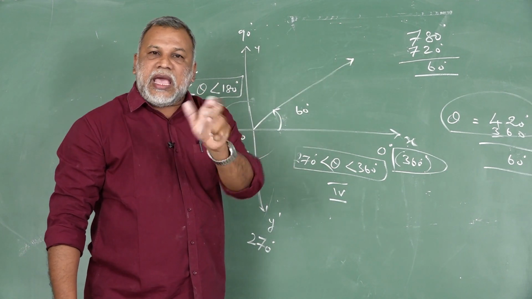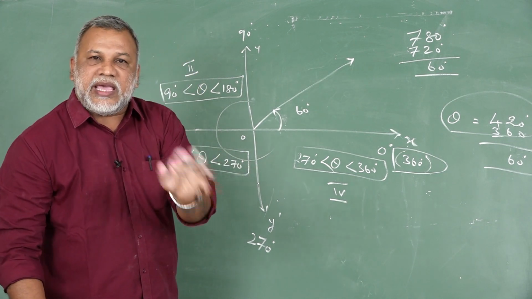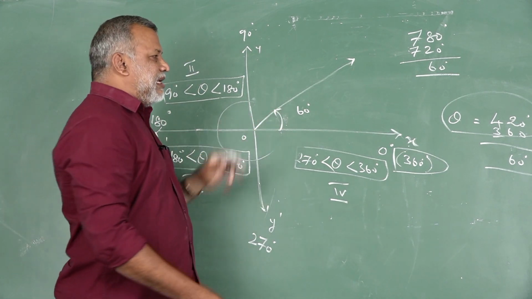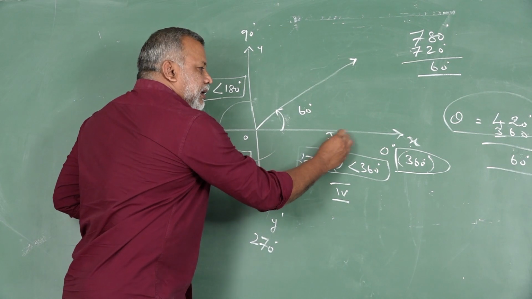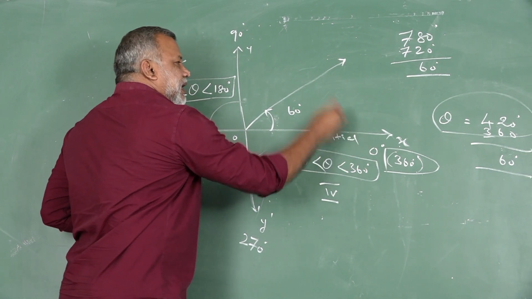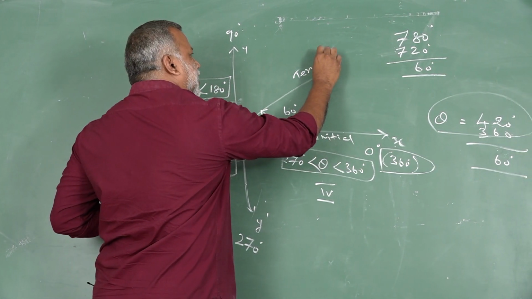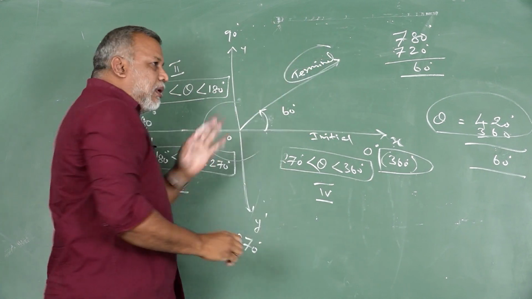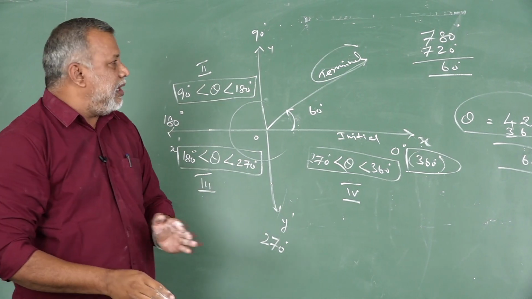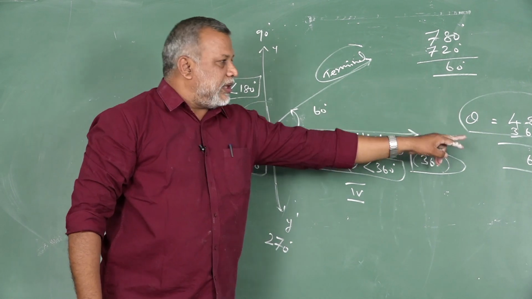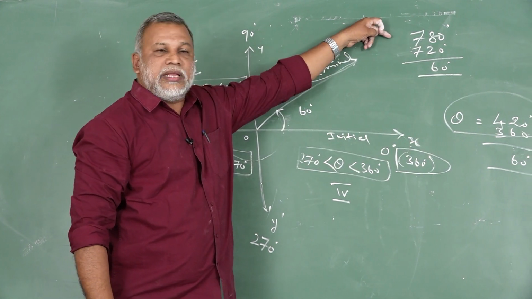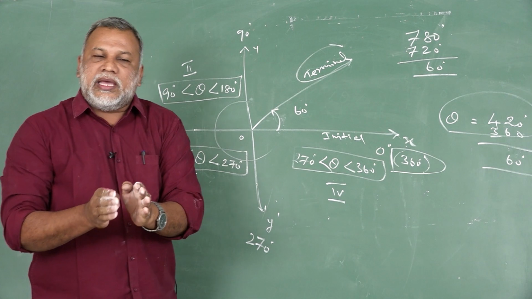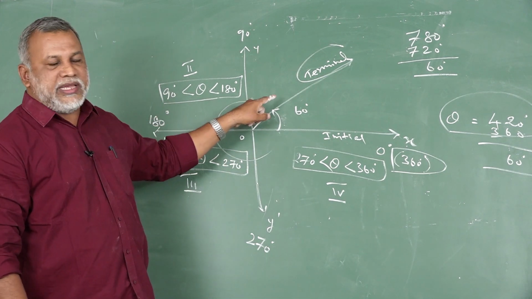All these three angles have the same terminal side. This is the terminal side. This is initial. Already we discussed, this is initial, this is terminal. So I am giving an example: 60 degree, 420, 780. All these three angles have the same terminal side only.